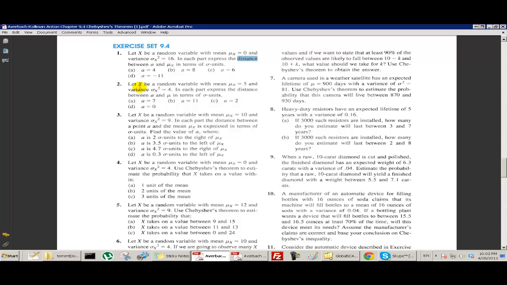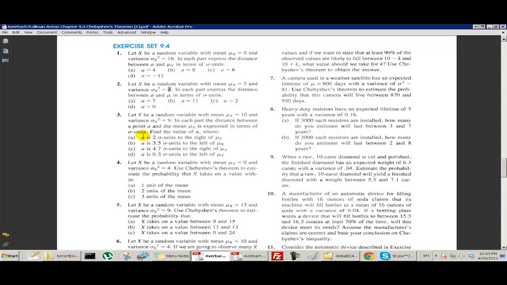Okay, let's do the next one. Let x be a random variable with mean 5 and variance 4. In each part, express the... Okay, so this is the same question. Let x be a random variable with mean 10 and variance 9. In each part, the distance between a and the mean is expressed in standard units. Find the value of a. So now they're just reversing it. They're telling you how many standard units a is above, and they want you to say what a is.